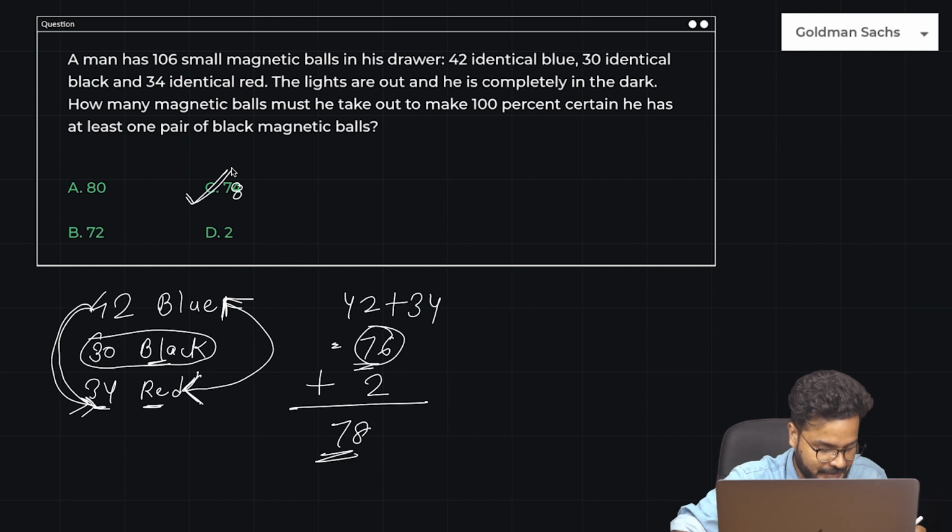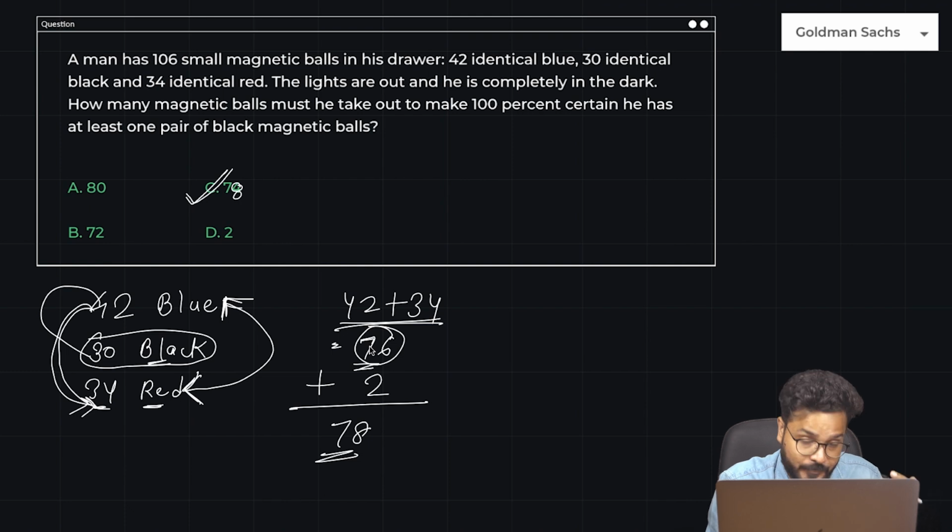I made a mistake while creating the question. What I did was calculate 42 plus 30, so 72 plus 2, 74, is what I kept as the option. But I had to add 42 and 34. I somehow added 42 and 30. Silly mistakes happen, right? So 42 plus 34, right?